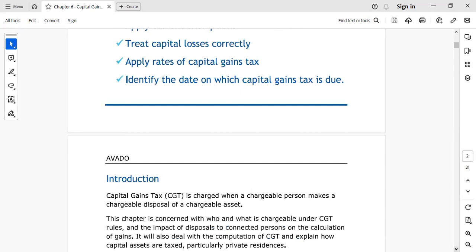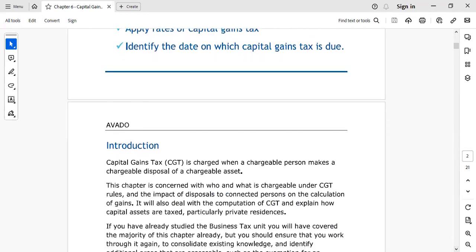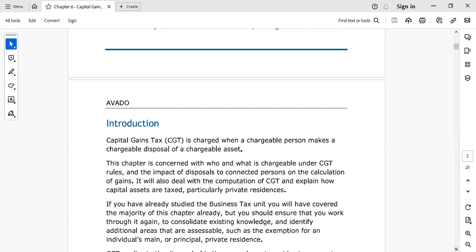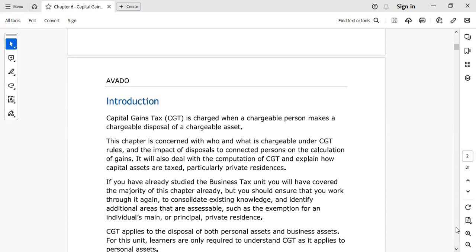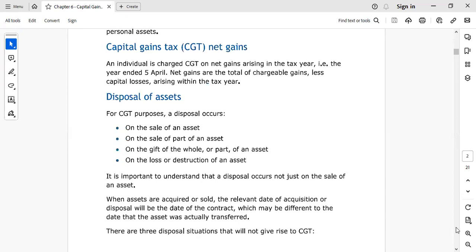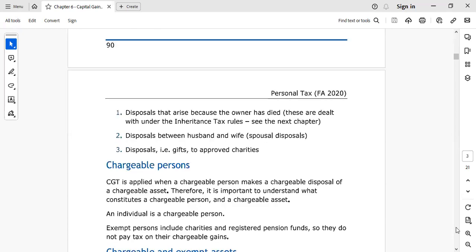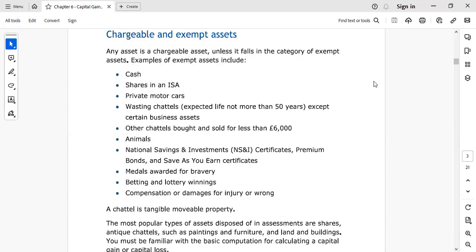Capital gains tax is charged when a chargeable person makes a chargeable disposal of a chargeable asset. So the thing here is chargeable and exempt assets. There are a few assets which are exempt from capital gains tax.